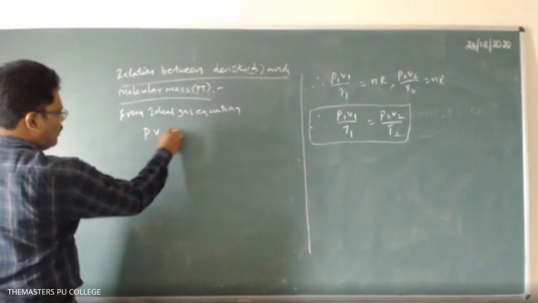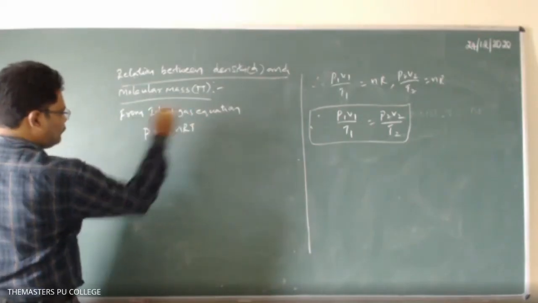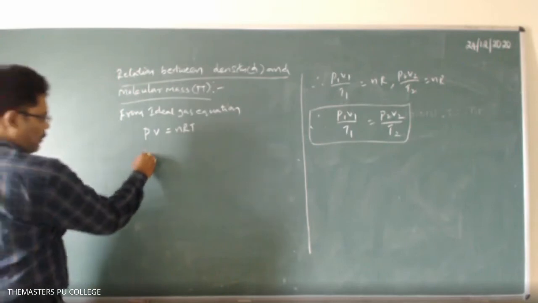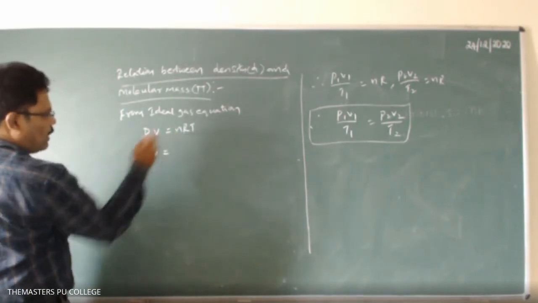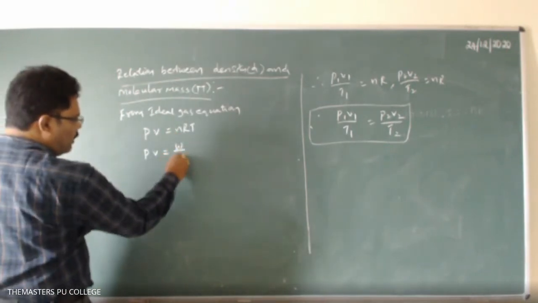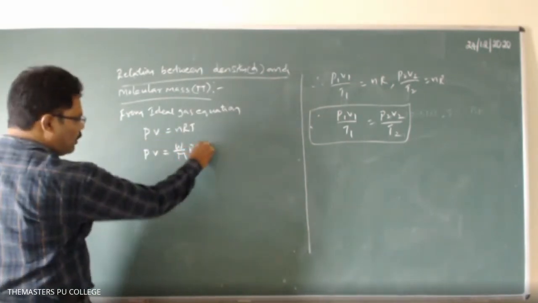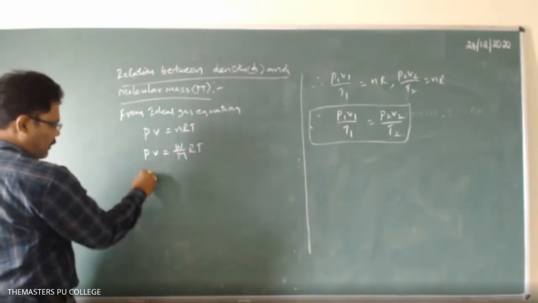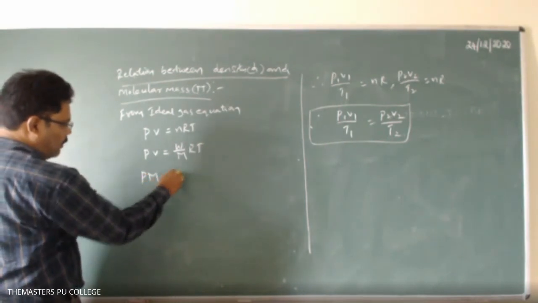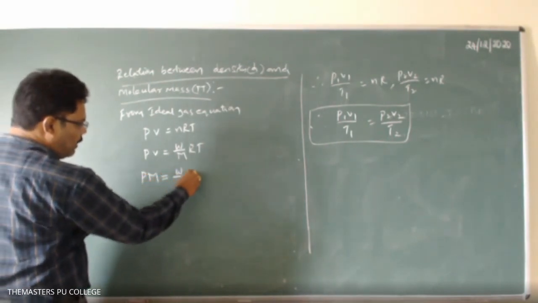What is the n value here? Weight by molecular weight, W by M. PV equals W by M RT. So we can write this as PM equal to W by V RT.